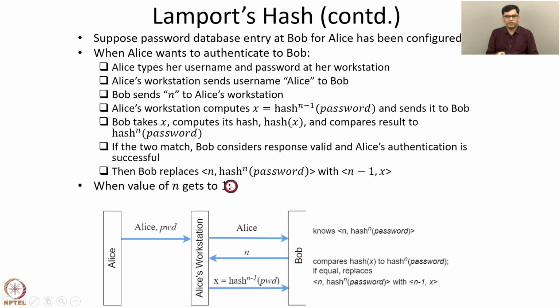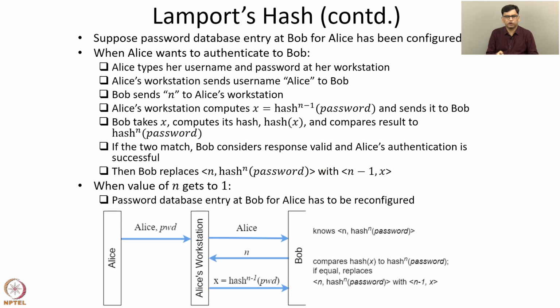When the value of n gets to 1, x would become h^0 of password, that is, the password itself. It is not secure to send the password over the channel because there may be eavesdropping. Hence we require reconfiguration. In this case, the password database entry at Bob for Alice has to be reconfigured. So the reconfiguration takes place, and then for another n attempts, authentication can take place.